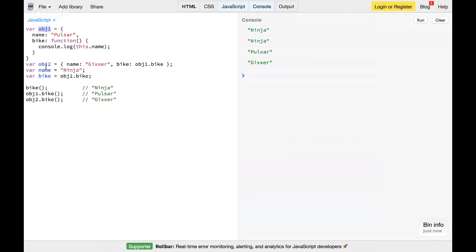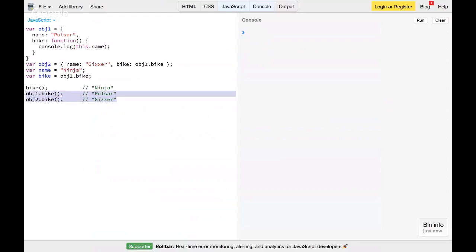Now I have one more object, object2. The name property is Jigsaw, the other bike, and it also has a method called bike, which I have assigned to object1.bike. I also have a global variable called name, and a global variable called bike, which is again object1.bike.